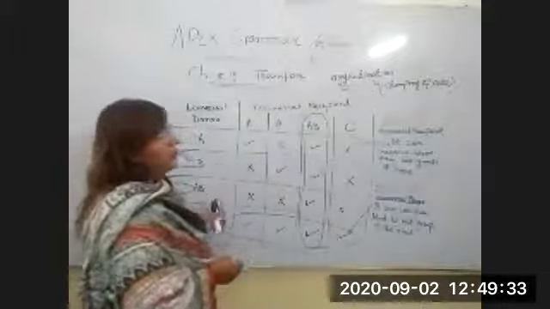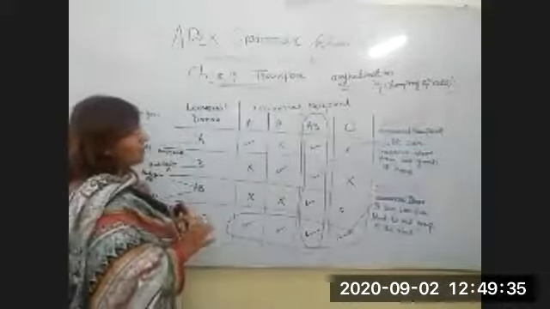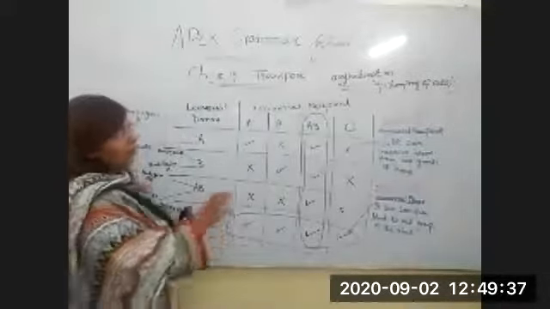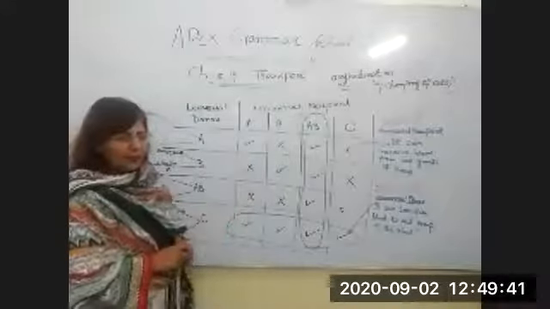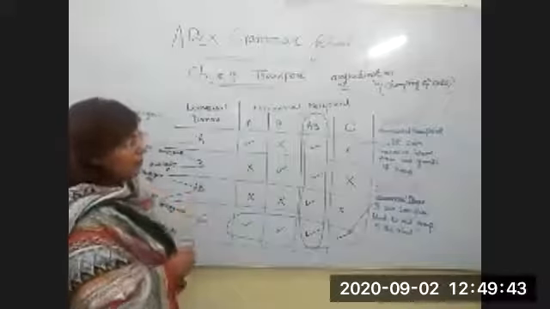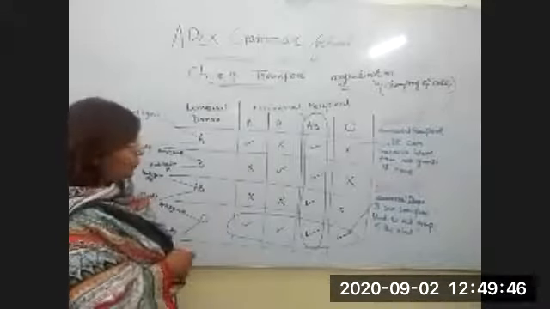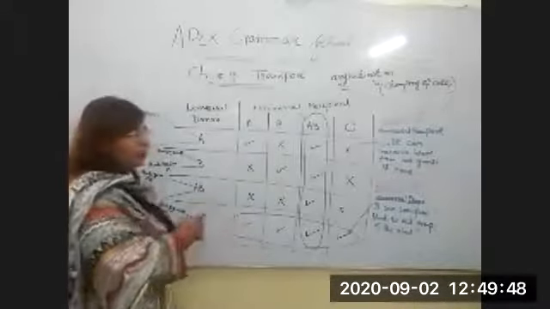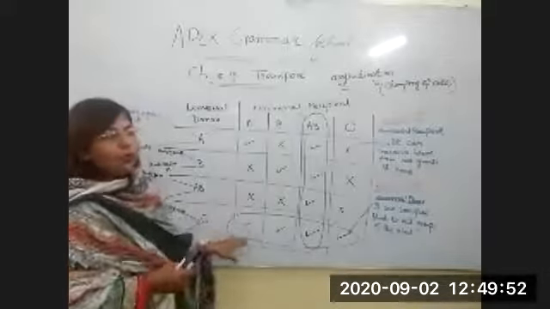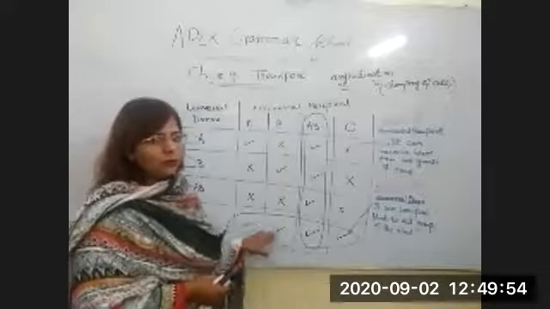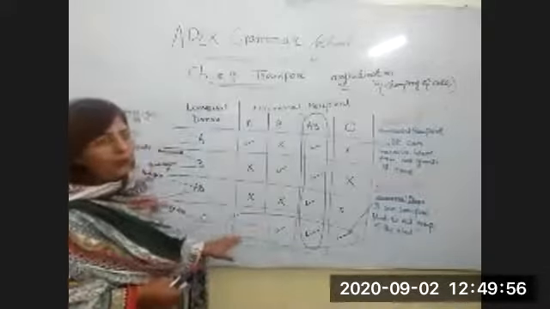I hope you understand the transfusion of the blood group system according to the table. I also told you blood group AB is called the universal recipient. Why? Because it can receive blood from all groups of blood. And blood group O is called a universal donor because it has an ability to give blood, to transfuse blood to all types of blood groups.